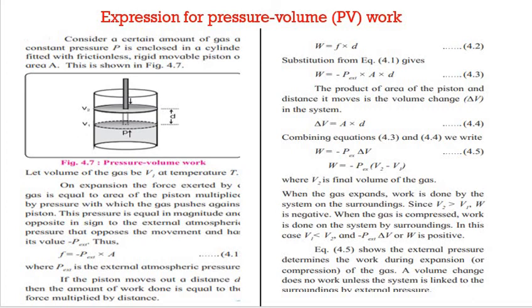Now this equation shows the external pressure determines the work during expansion of gas. A volume change does no work unless the system is linked to the surroundings by external pressure.